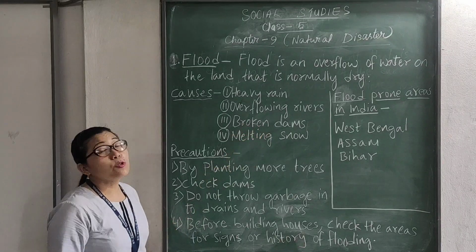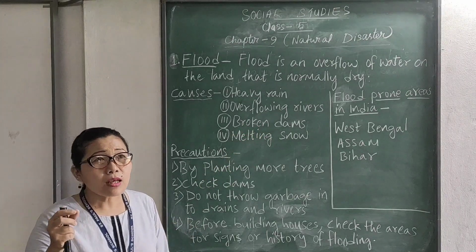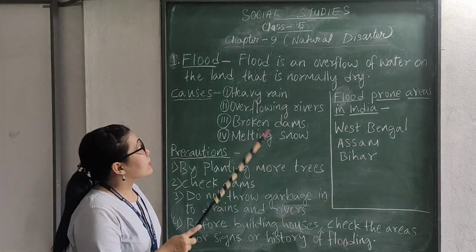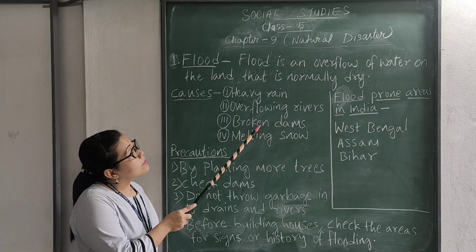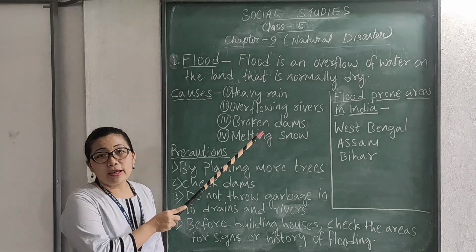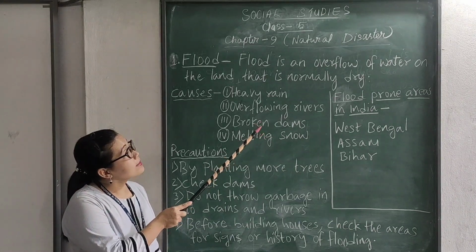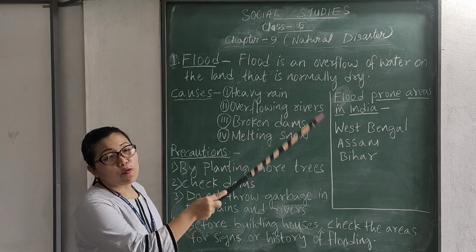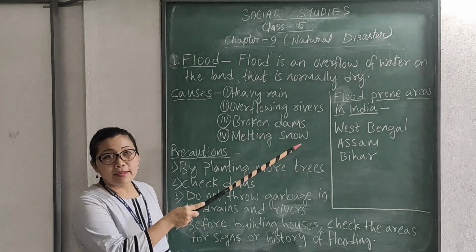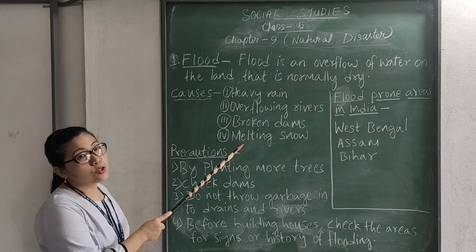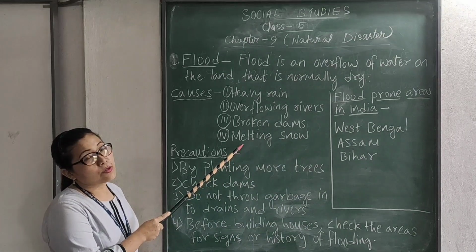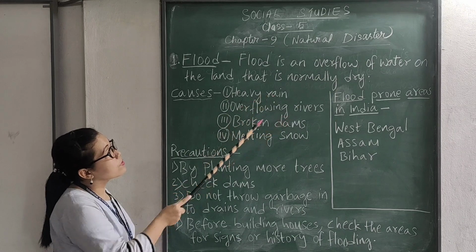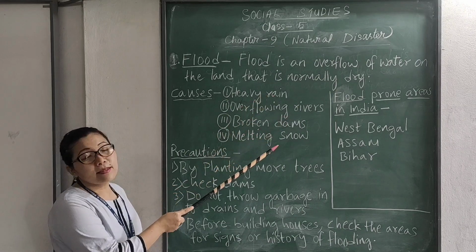Broken dams due to pressure of water. Okay, due to pressure of water, dams can break, and that causes water to overflow the dams. Understand? And number 4 is melting snow. What are the causes? Heavy rain, overflowing rivers, broken dams, melting snow.